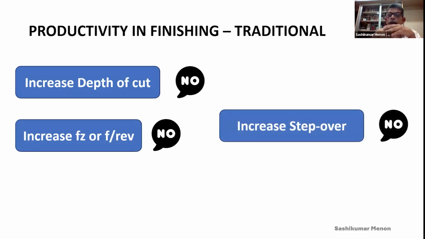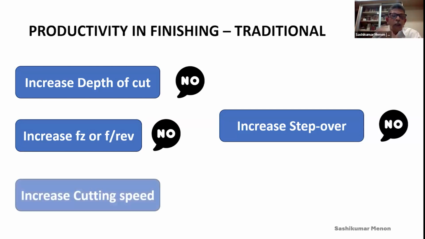Big no. Because especially with ball nose cutters, if you increase the step over or pitch, your scallop height is going to be high. That means your surface finish is bad. When the scallop heights are high, the Ra or Rz values will be very high. So there's no case for increasing step over in finishing applications.